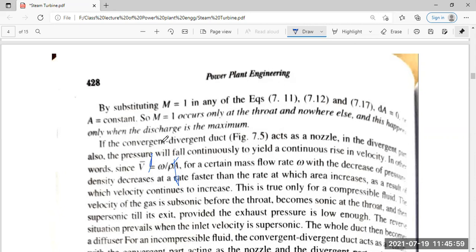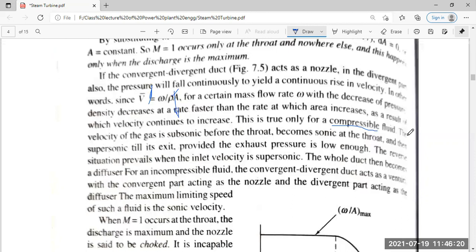For a certain mass flow, with decrease in pressure, density decreases faster than the rate at which area increases, as a result of which velocity continues to go on increasing. It is true only for compressible fluid, not for incompressible fluid like water. The velocity of the gas is subsonic before the throat, becomes sonic at the throat, and then supersonic at the exit, provided the exhaust pressure is low enough.